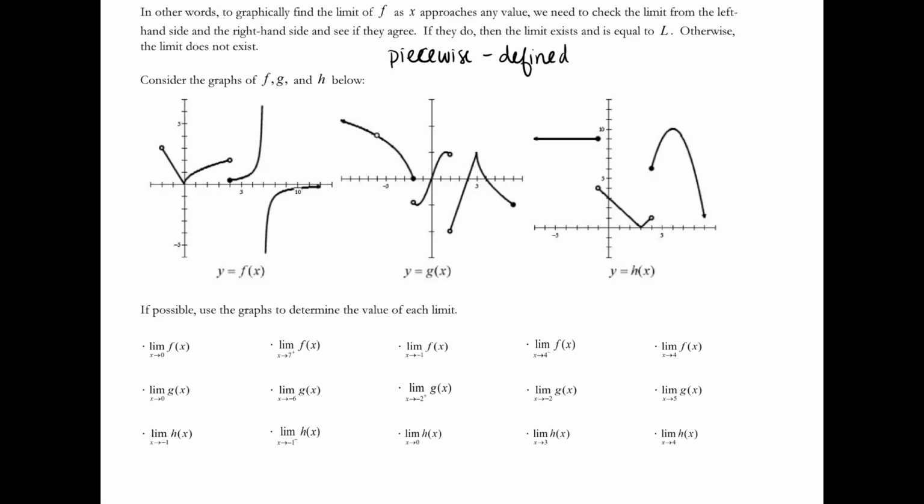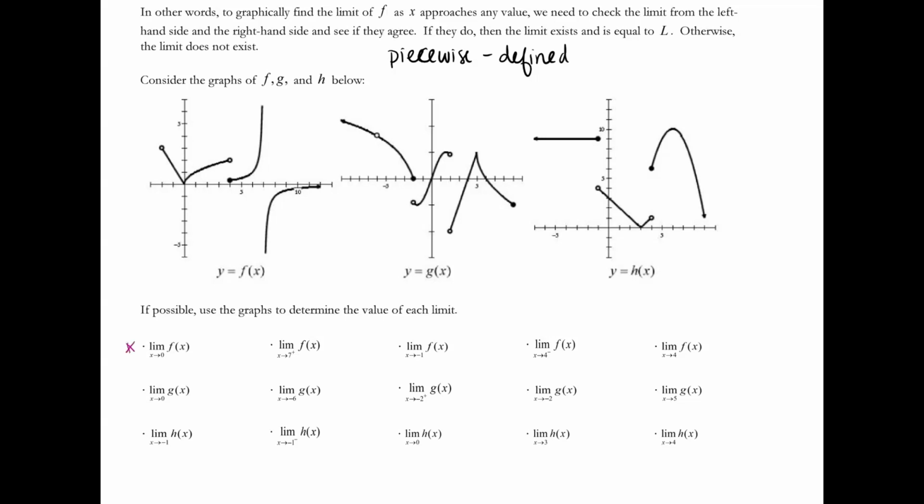What that means is they look like pieces of other functions. For example, that piece looks linear, this looks like it might be a square root function, and this looks like it could be some type of polynomial. It's a bunch of pieces of functions put together. If we need to go over piecewise in more detail, we'll have that opportunity in subsequent sections.